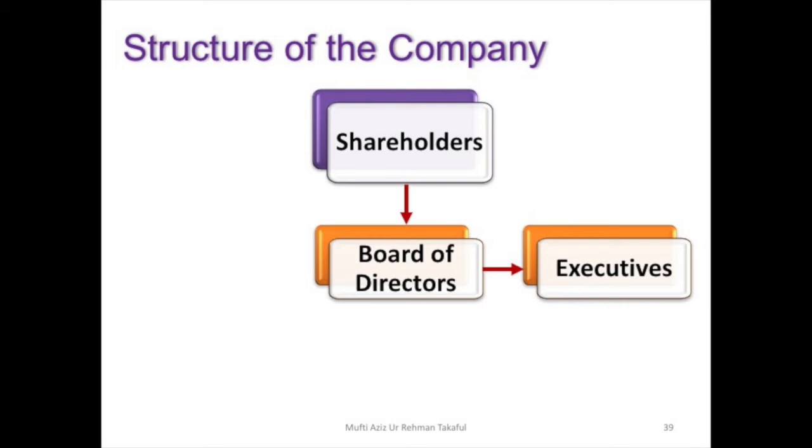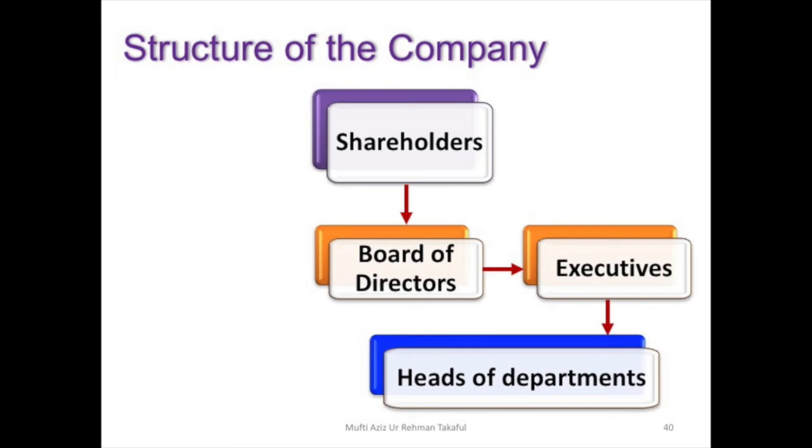Then the board of directors comes to the third stage, the executive office. Executive office means appointing the CEO or managing director or the head of this company or the chairman of this company. Different companies create different terminologies or different posts. After that, HR and the executive come together and appoint heads of departments. So slowly it goes, and then the company runs their business and starts their offices or branches.